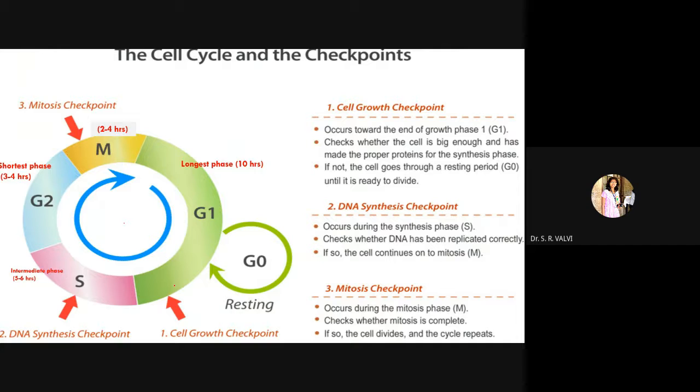Likewise the cell also prepares for its own cycles. During G1, if the cell is prepared, then only it proceeds to the next phases, and if not, the cell remains within that particular phase, undergoing the resting phase again, and it makes its own proteins, and then it proceeds further to the next phase.